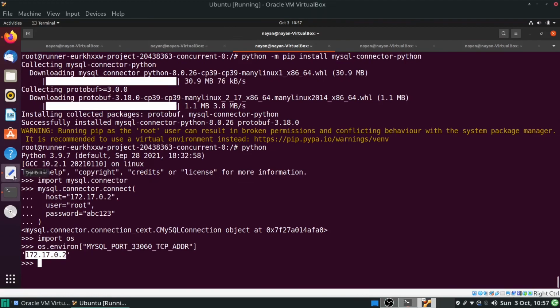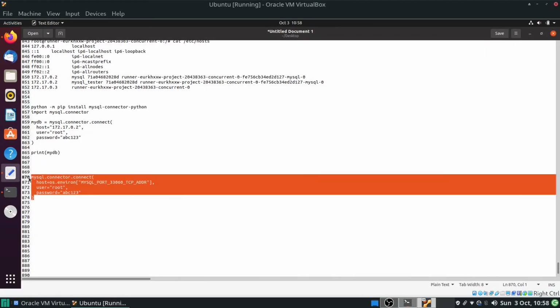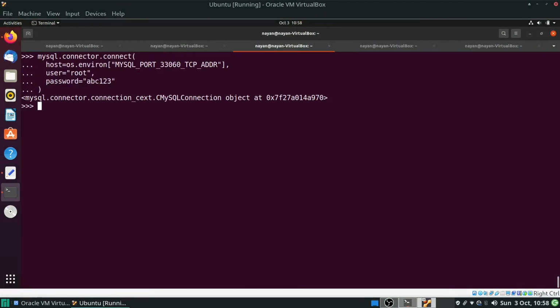In this case, we can replace the static host value with this value. And you can see that in that case as well, we are able to connect with the MySQL database from Python. This is how you can use the services keyword either in the .gitlab-ci.yml configuration file or the config.toml configuration file to connect your primary image container with your secondary image container.